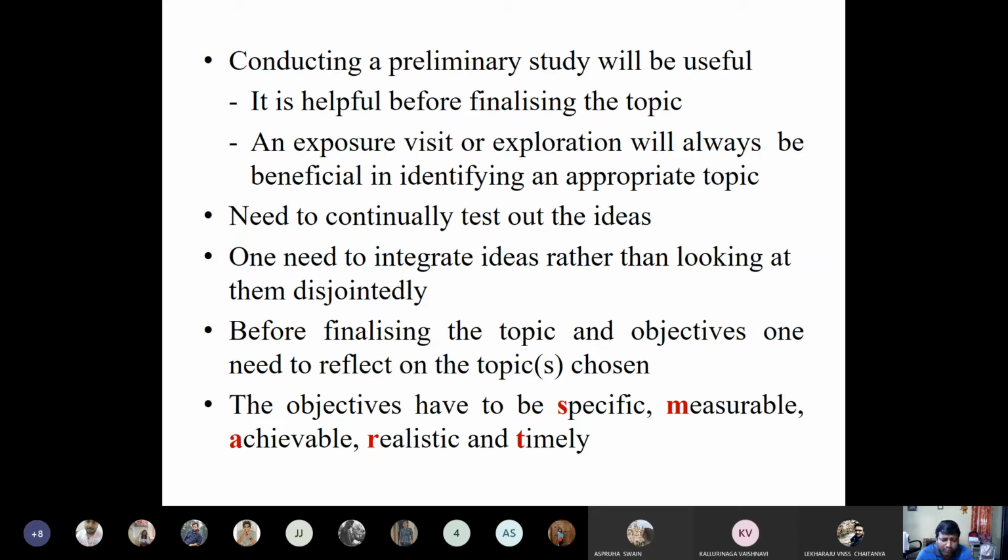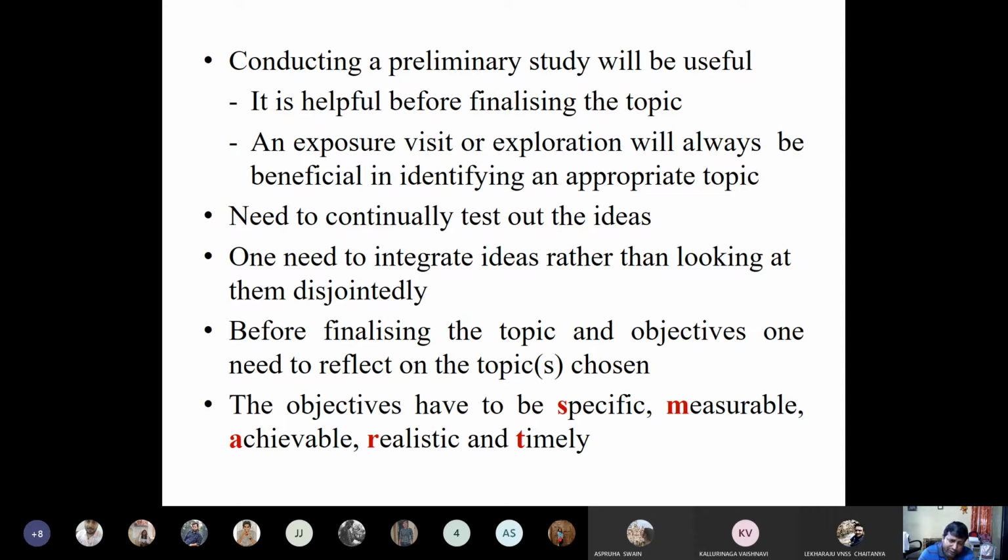We should know whether that problem is feasible only for an MA dissertation, an MPhil dissertation, a small project, or for a PhD. Because if you are doing a PhD, you have to find an area in which the domain of interest will be more. And then an exposure visit is highly essential.